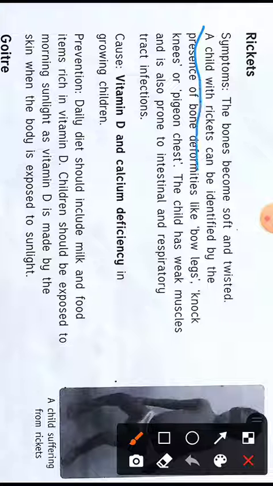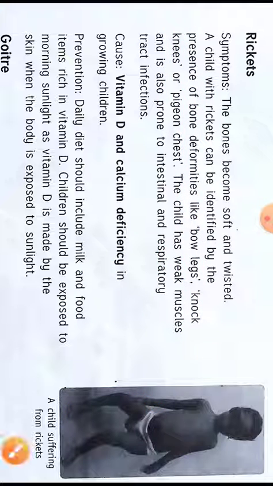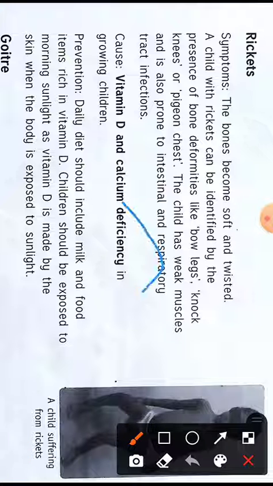A child with rickets can be identified by the presence of bone deformities like bow legs. Bow legs are like this. Then knock knees are also there. Knock knees means the knees will be joined to each other, the inner parts of the knees will be joined. This is known as knock knees. Or pigeon chest. The chest will look like a pigeon's, like this.